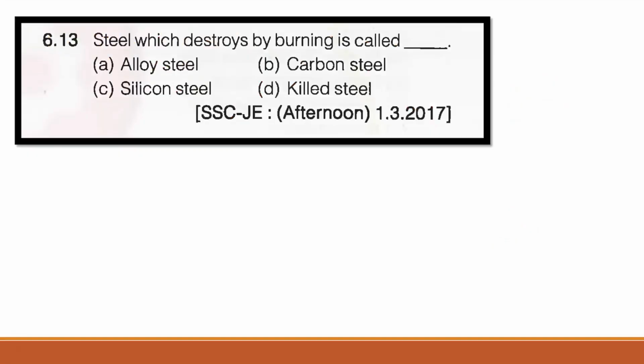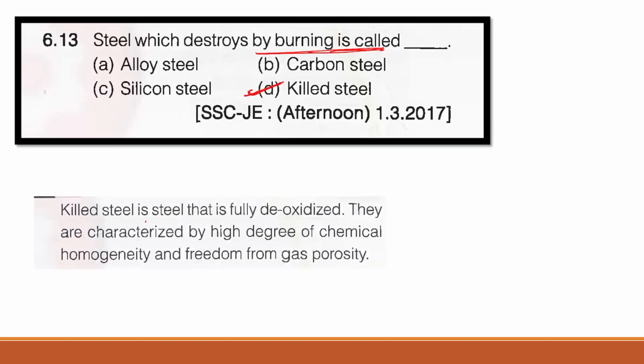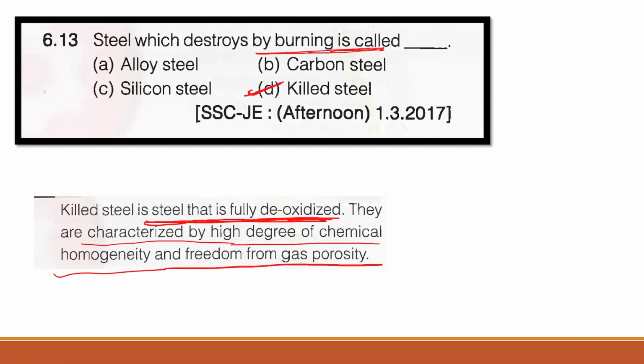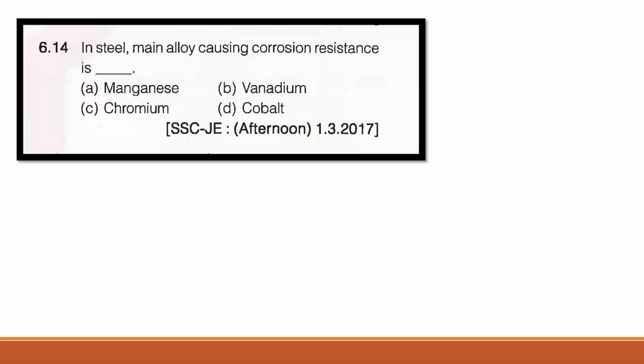Now the next question, 13. Steel which destroys by burning is called as, right. So you can guess this answer. That will be killed steel. The correct answer is killed steel. So basically killed steel is a steel that is fully deoxidized. Remember this is fully deoxidized. They are characterized by a high degree of chemical homogeneity and freedom from gas porosity. So the correct answer is D, killed steel.